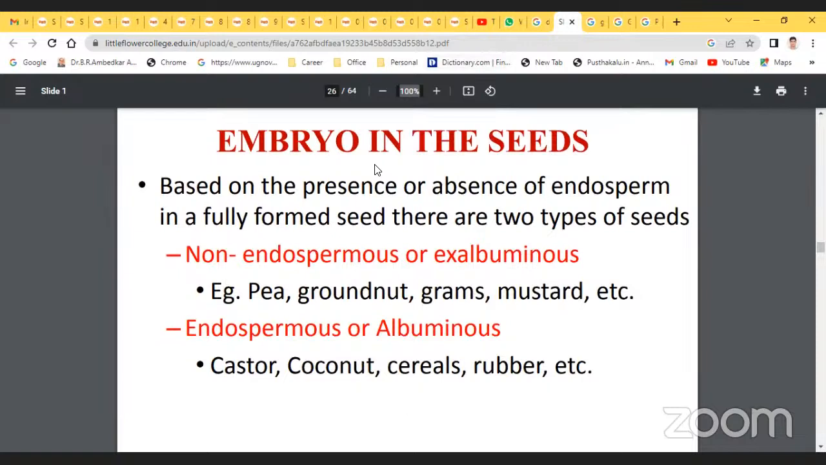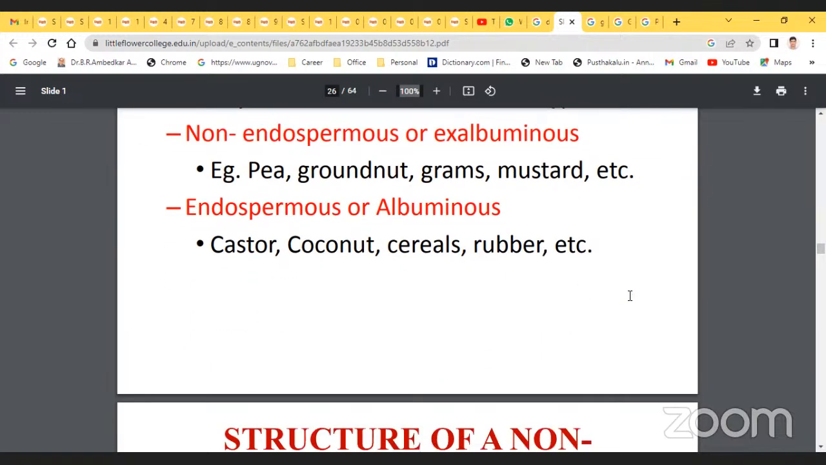Based on the presence or absence of the endosperm in a fully formed seed, there are two types of seeds. Non-endospermous, or exalbuminous. Examples are pea, groundnut, gram, mustard. And the next one is endospermous, or albuminous. Examples are castor, coconut, cereals, rubber.